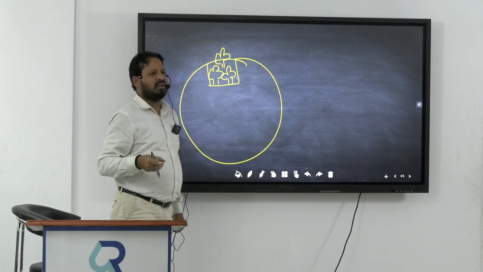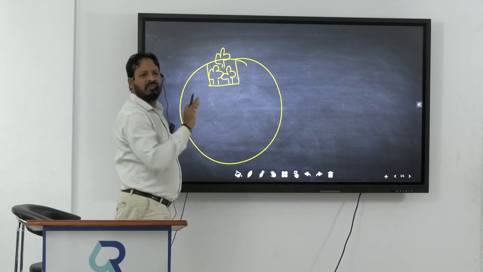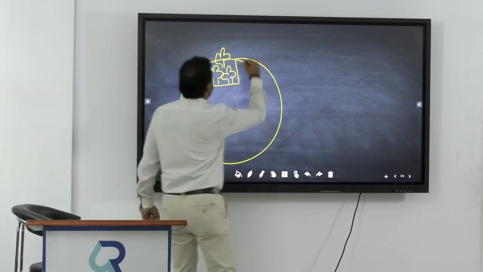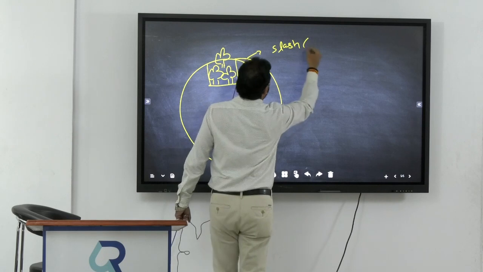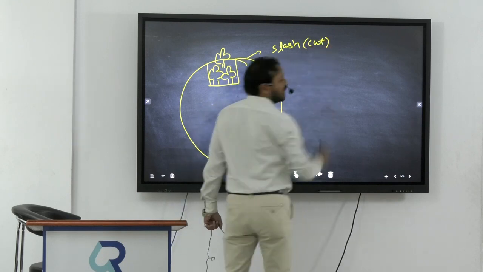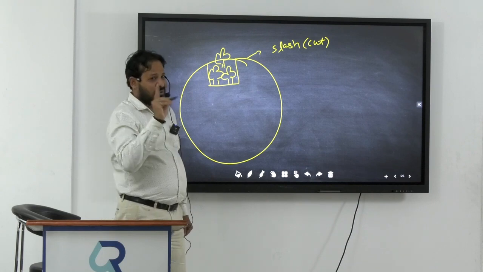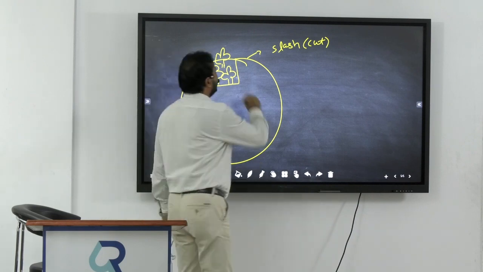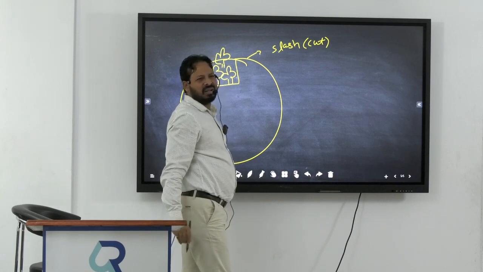So first they have to get an agriculture field. To have the agriculture field, what will we do? First we will cut the tree. So now they are going to cut the tree. Now cutting is also called slash. Everyone, cutting is also called slash. Now they cut all the trees.